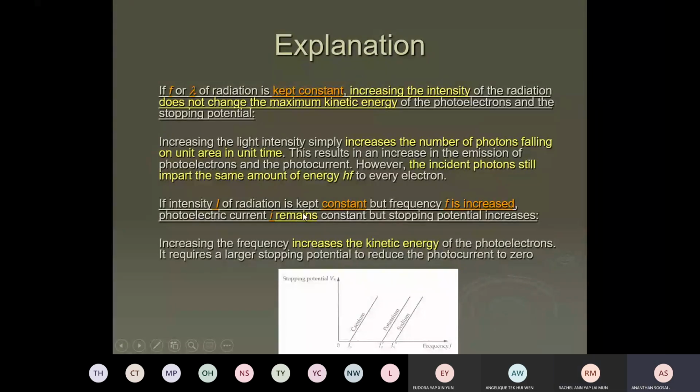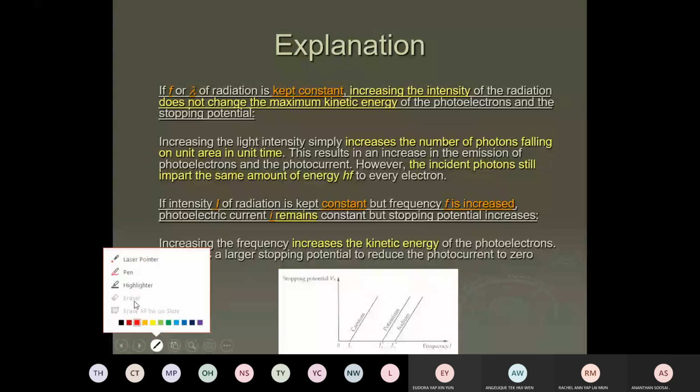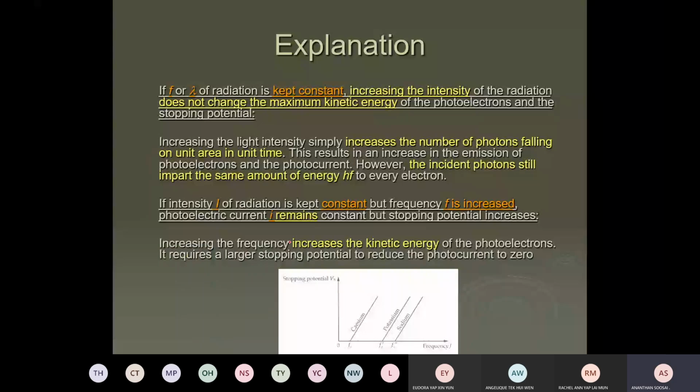The photocurrent should drop. This is the mistake in the slide. So this is going to drop. It's not remaining constant. Okay, so when the frequency is increased, the number of photons drops. So the amount of current flow should drop. Sorry, the mistake.